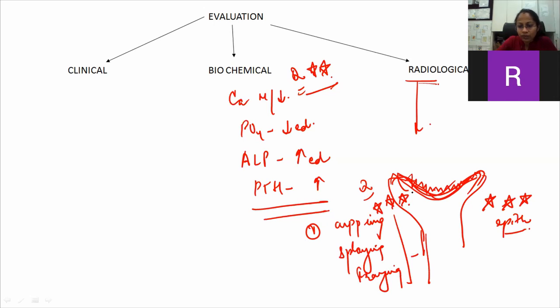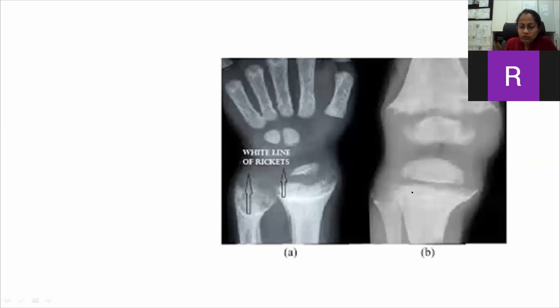Now coming to what is the white line of healing. Can you see this? Can you appreciate this white line? This is the white line of healing, which is seen if adequate treatment is given to a vitamin D deficiency rickets patient, and after 4 weeks if we take an x-ray, then this white line of healing is seen. And which x-rays are important? We have to take a PA view x-ray of the wrist.